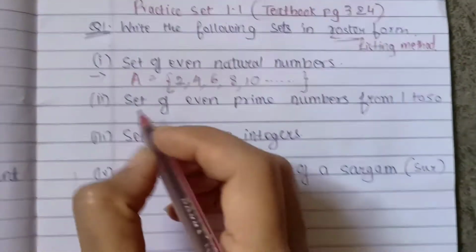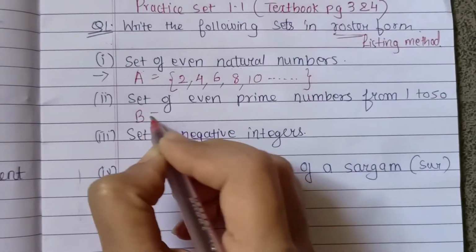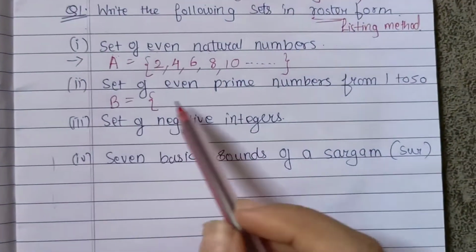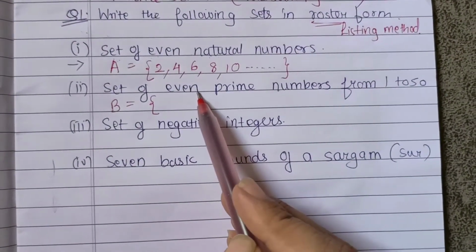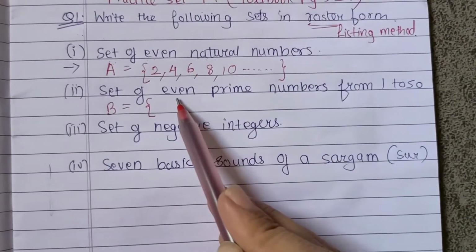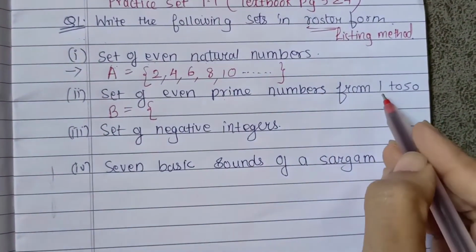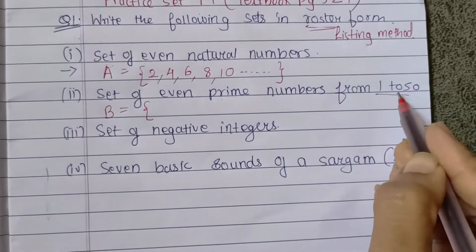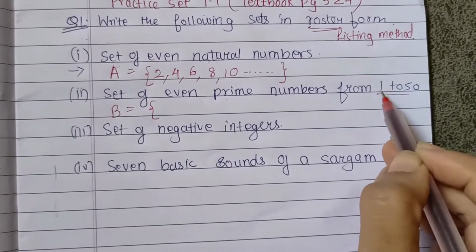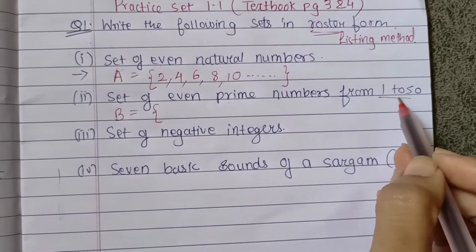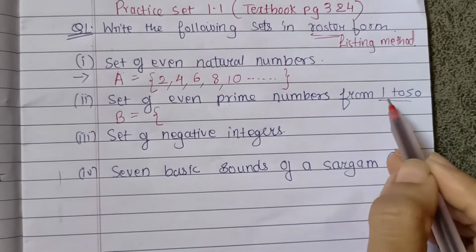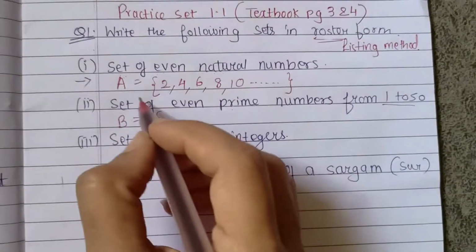So you will consider this set as B. You can consider any alphabet. We have to see the condition. It should be even, it should be a prime number, and it should be between 1 to 50. So let us see what are the even and prime numbers from 1 to 50. The only even and prime number from 1 to 50 is 2.